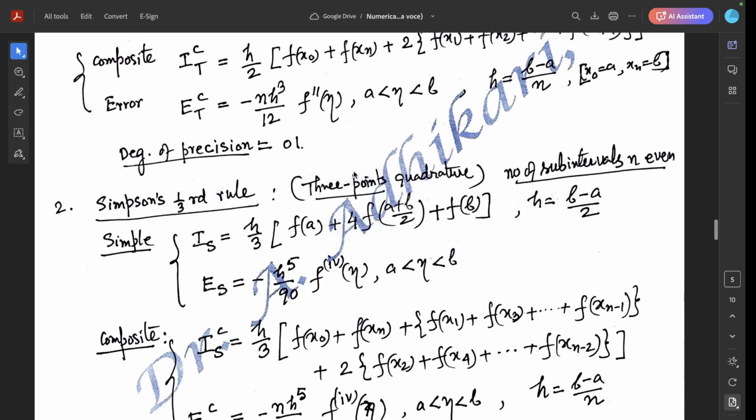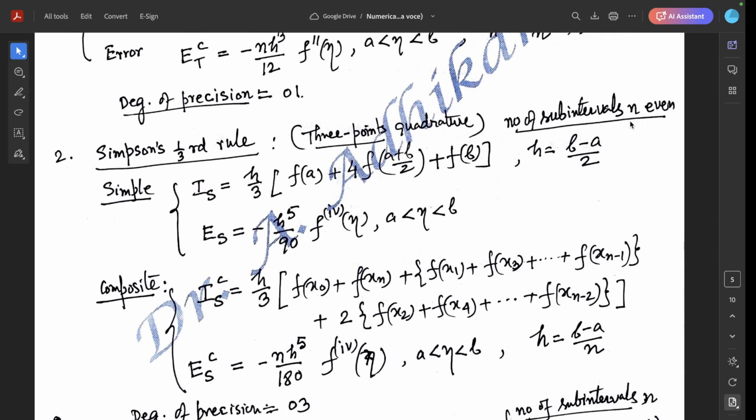Simpson's one-third rule, a 3-point quadrature formula. The number of subintervals n must be even. The simple Simpson's one-third rule is h by 3 [f(a) plus 4 f((a plus b) by 2) plus f(b)], where h is b minus a by 2, and the error term for this Simpson's one-third rule is minus h to the power 5 by 90 f fourth derivative eta, where a less than eta less than b.